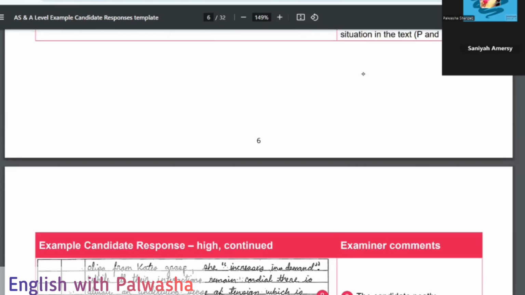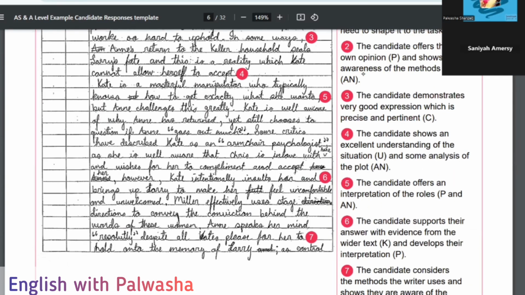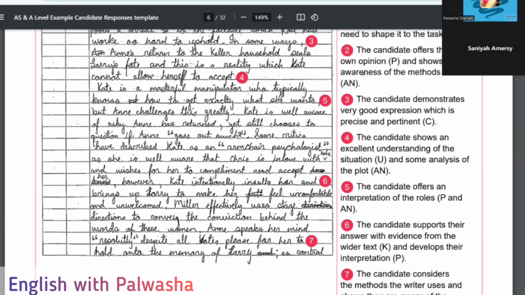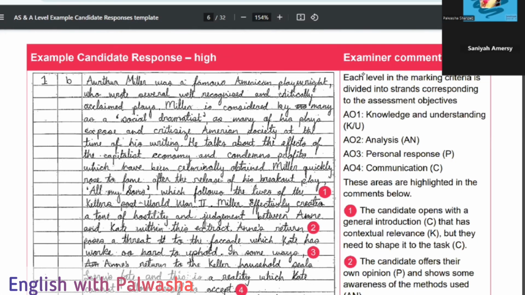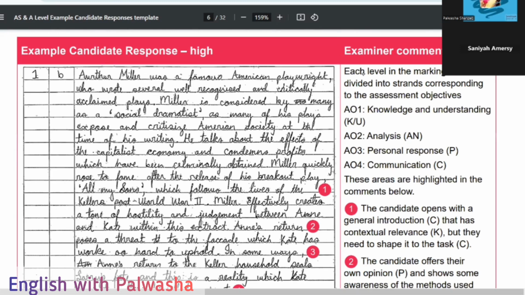First, we have to explain the audience, tone, purpose, then the interpretations. I'll explain you each paragraph, what it demands. Then we go in a structural manner, right? Okay, so this was all from my side for the section A, because we need time to explain each section, and section B we will be discussing some other day, inshallah, and I'll explain you in detail too. So this was all about section A.